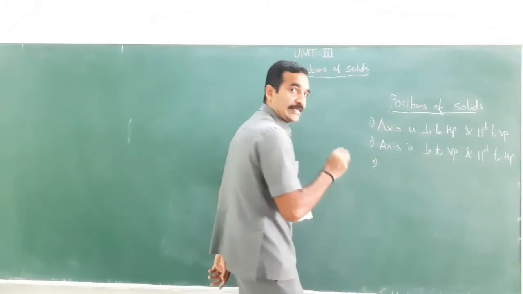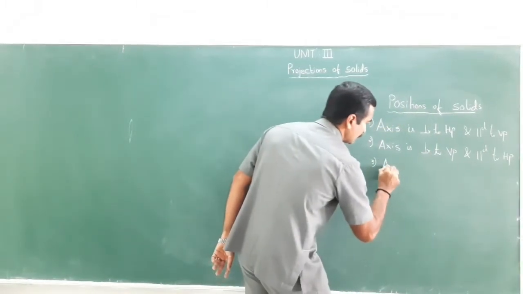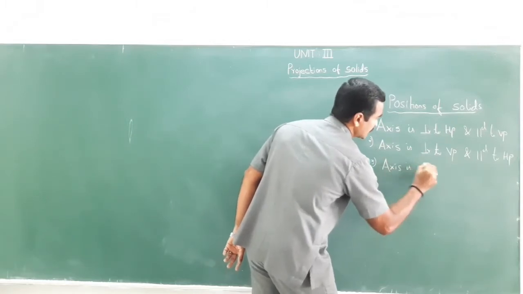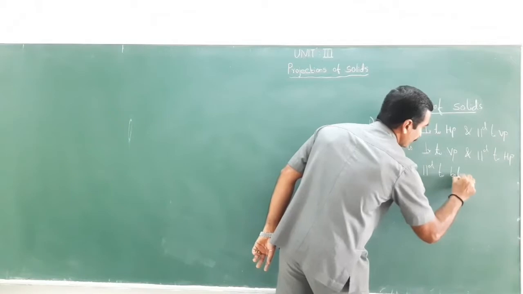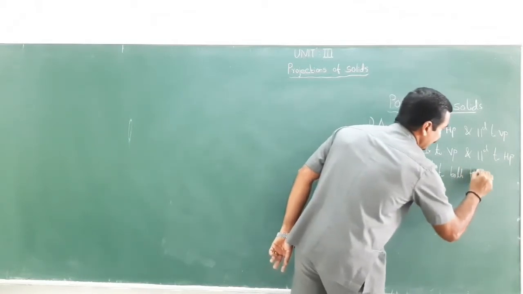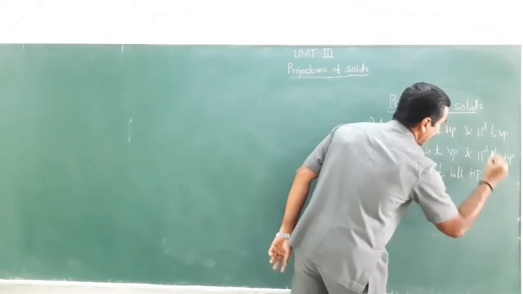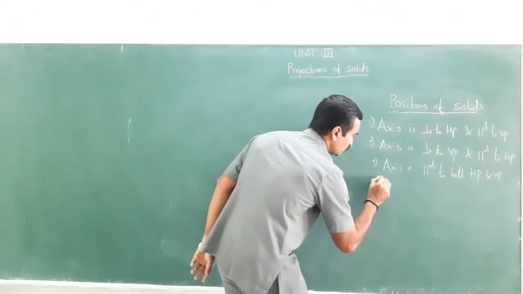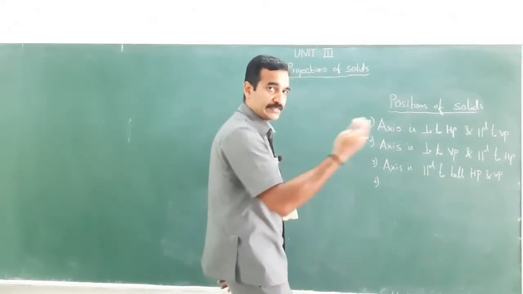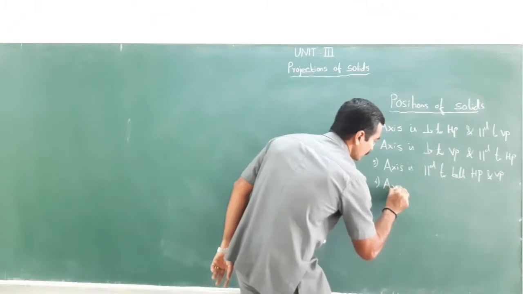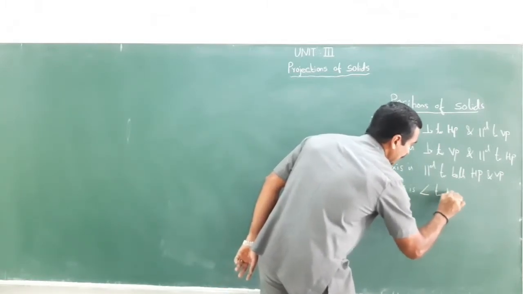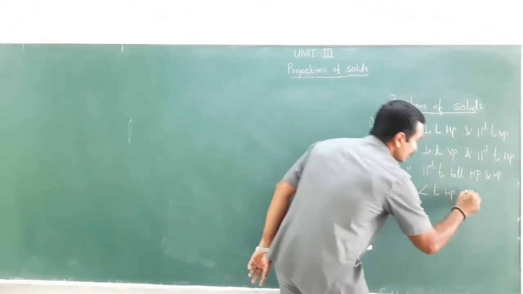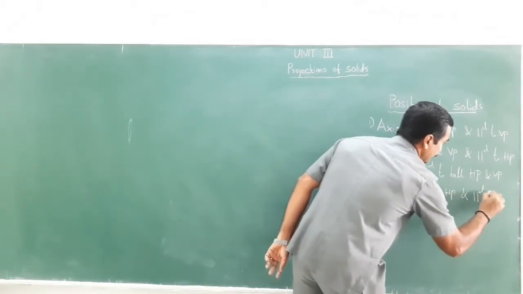Third one, the axis is parallel to both HP and VP. The fourth one, the axis is inclined to HP and parallel to VP.